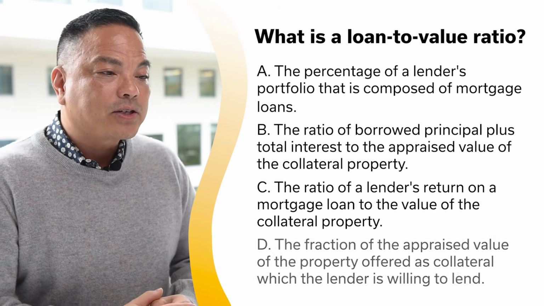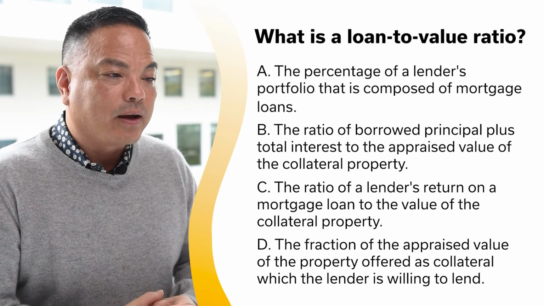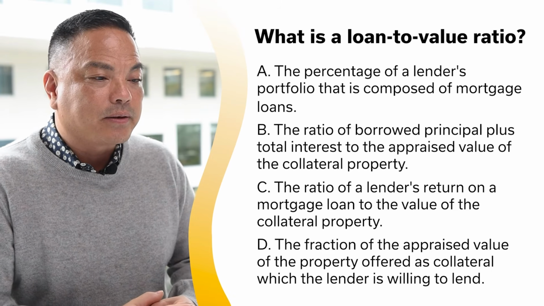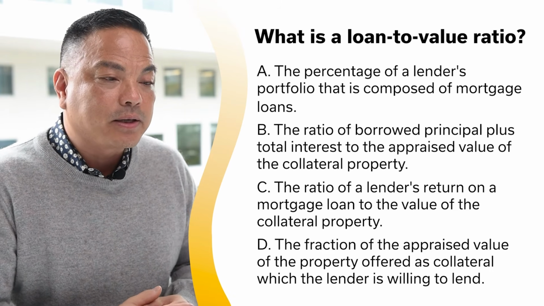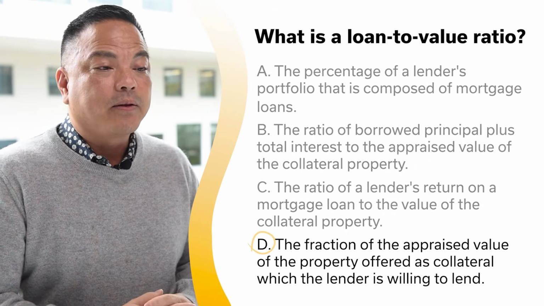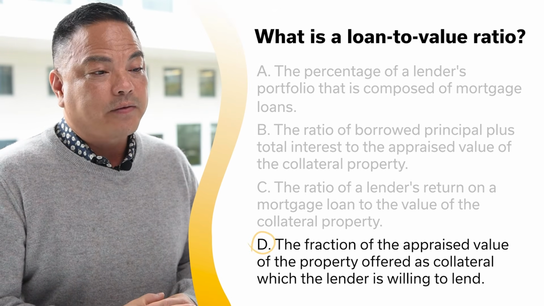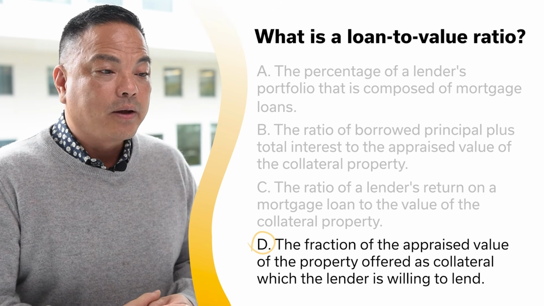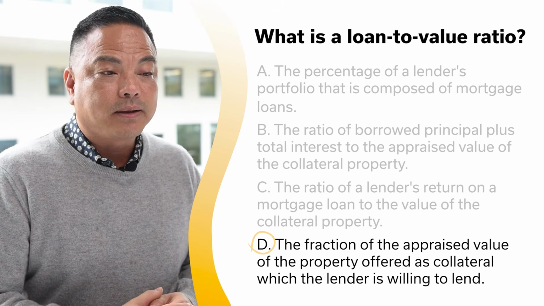D, the fraction of the appraised value of the property offered as collateral, which the lender is willing to lend. And the answer is D as in dog, the fraction of the appraised value of the property offered as collateral, which the lender is willing to lend.